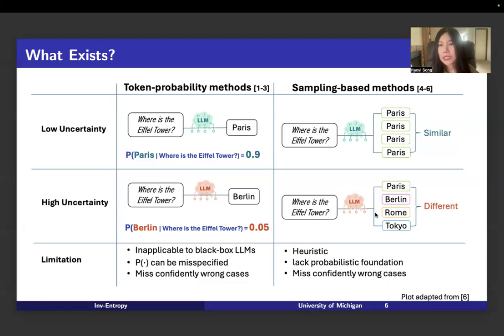And the sampling-based method takes the idea from sampling in statistics. Basically, if you ask a large language model the same question multiple times, it will generate multiple answers. If these answers are really similar to each other, we can say they have low uncertainty. But if these answers are really different from each other, we may assume they have high uncertainty. But the problem with sampling-based methods is they are usually heuristic and they lack a probabilistic foundation. And both of these methods miss confidently wrong cases.